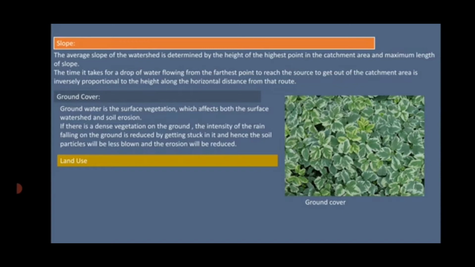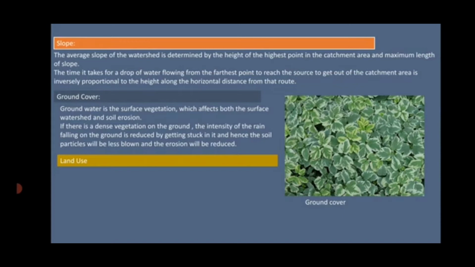The roots of the plant also increase the porosity of the soil. Okay, there are chances that it may increase the porosity. Porosity means there are minute pores in the soil. So, it increases the porosity of the soil. As a result, more and more water seeps into the soil and it reduces the runoff from the catchment area.